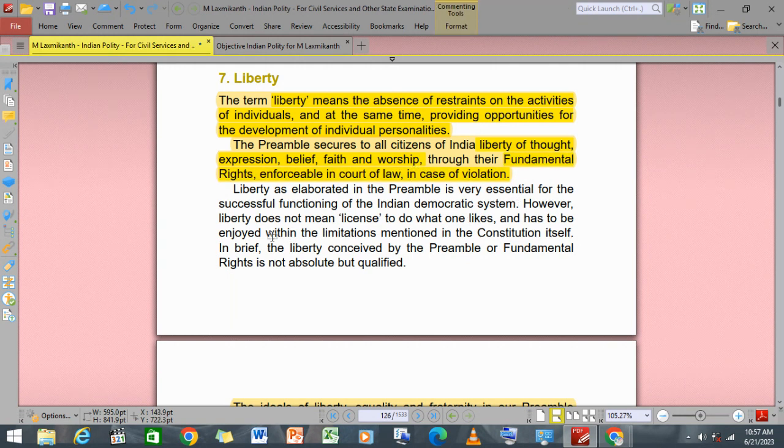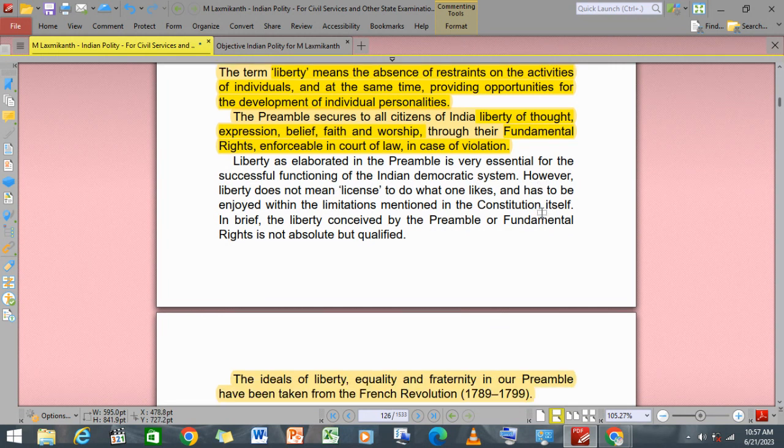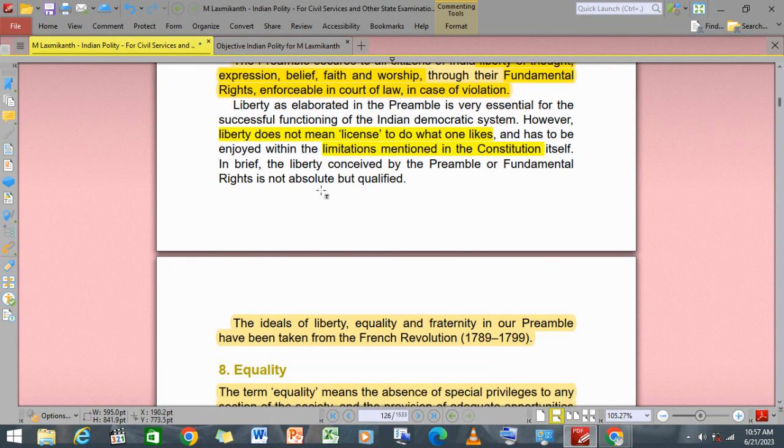Liberty in the preamble is very essential for the successful functioning of the Indian democratic system. However, liberty does not mean license to do what one likes, and has to be enjoyed within the limitations mentioned in the constitution itself. The liberty conceived by the preamble and the fundamental rights is not absolute but qualified, all right.